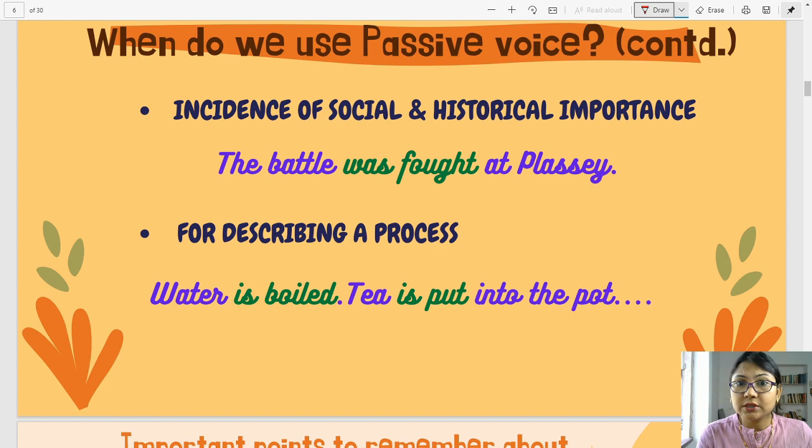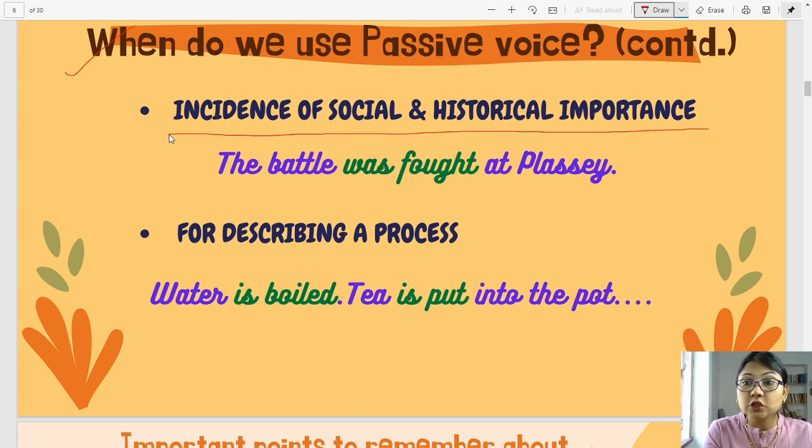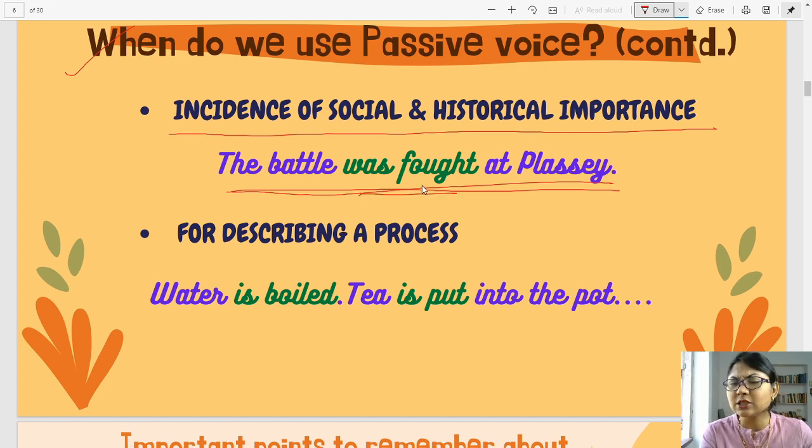Again, passive voice usage continued. Incidents of social and historical importance. All right, the battle was fought at Plassey. So it's of historical importance and social importance, and the example is the battle was fought at Plassey. So I'm saying was fought. These kinds of sentences are always in passive voice.